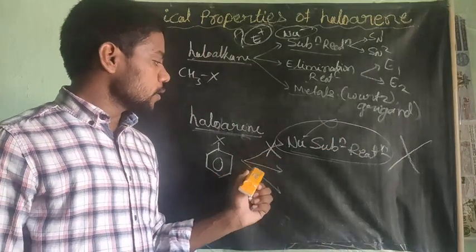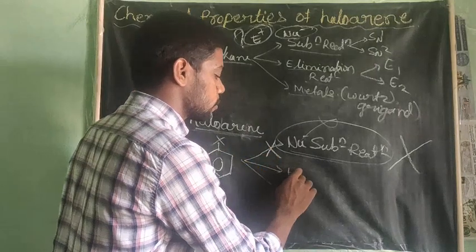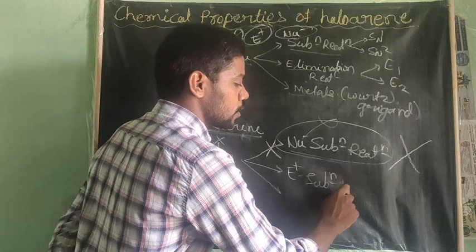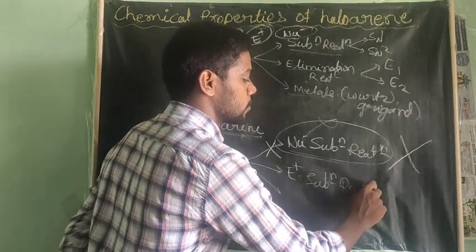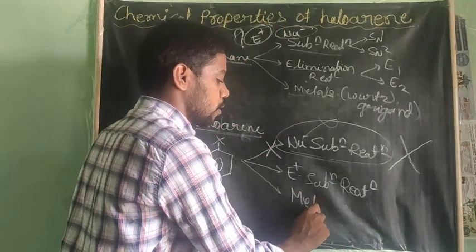Next, these haloarenes are involved in electrophilic substitution reactions. And again, there are also reactions with metals.